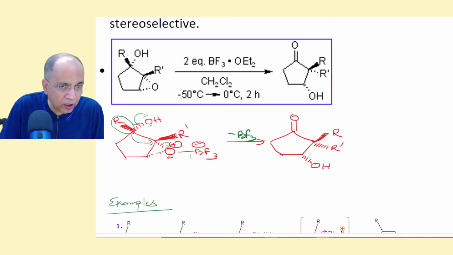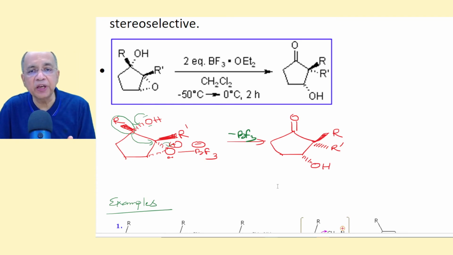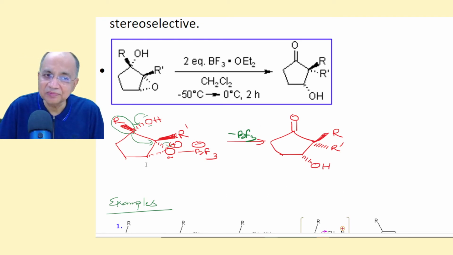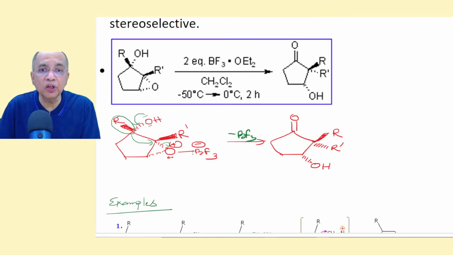And after the removal of BF3, this OH will come down and this R dash will come down, this migrating group will be coming up, and there will be double bond O. So the stereochemistry is maintained. This is just like an SN2 attack, right? So we can predict the stereochemistry.